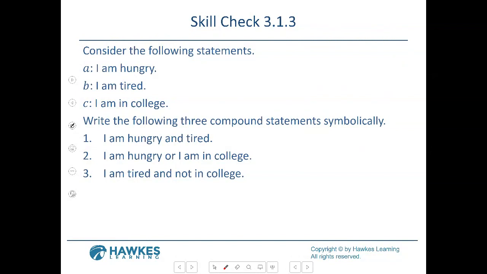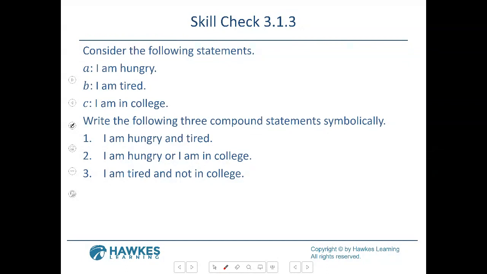All right. So next, we are going to do this. All right, here's the symbol. This is the same thing, just doing a skill check. Make sure you understand what we're talking about. But these are shorter sentences, which is a whole lot better, right? All right, so the first one, A, I am hungry. B, I am tired. C, I am in college. So write the three compound statements symbolically. So how do we write I am hungry and tired? What would you use with A, B, and C?